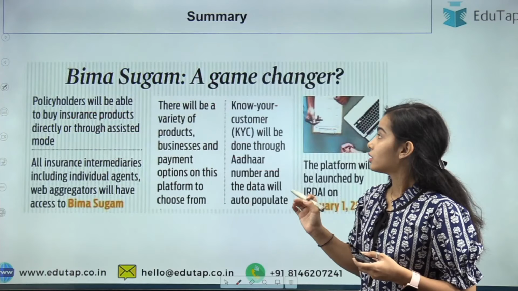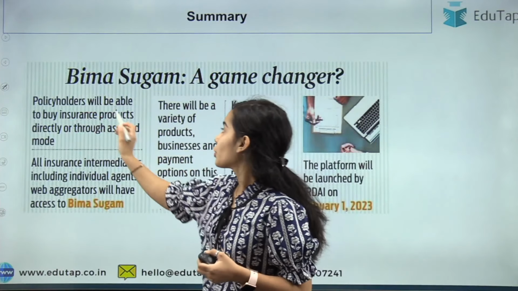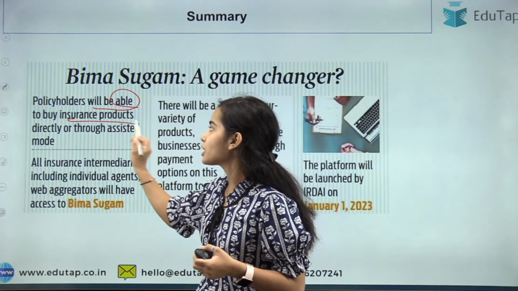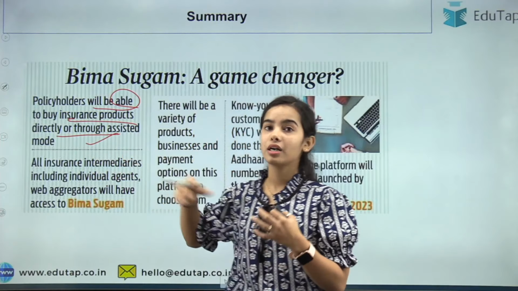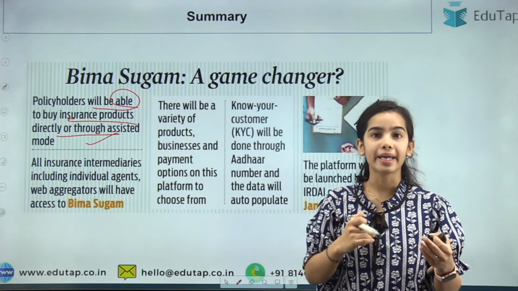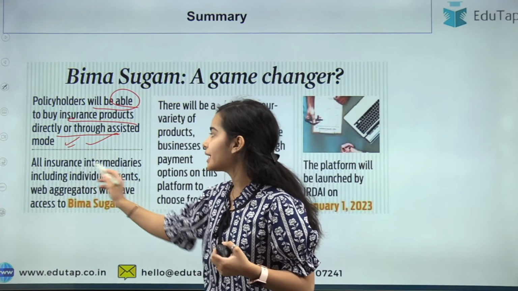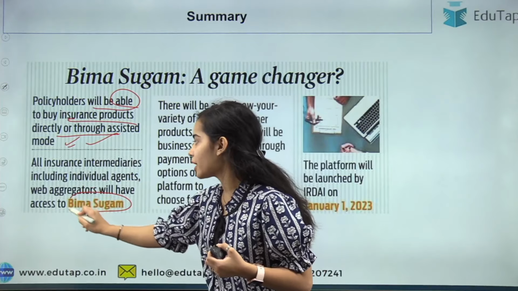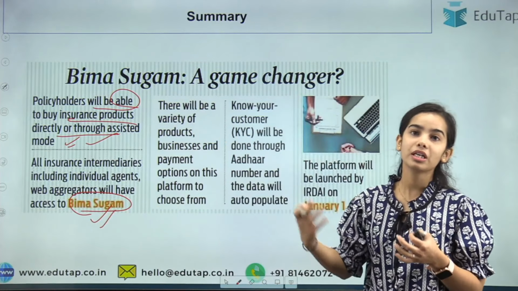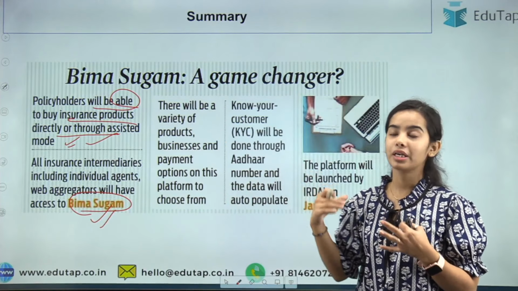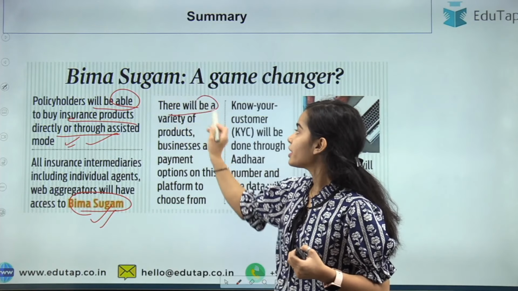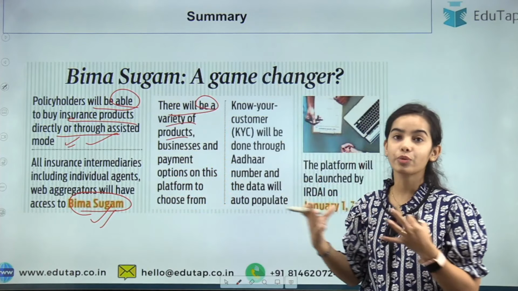So now this is the summary that is here. The policyholders will be able to buy the insurance products directly or through the assisted mode. If you are comfortable directly, you can buy it, or through the assisted mode also, through the intermediaries, you can buy it. So all the intermediaries will be able to access the Bima Sugam. They will be able to come under the Bima Sugam. There will be a variety of products that you can choose from.